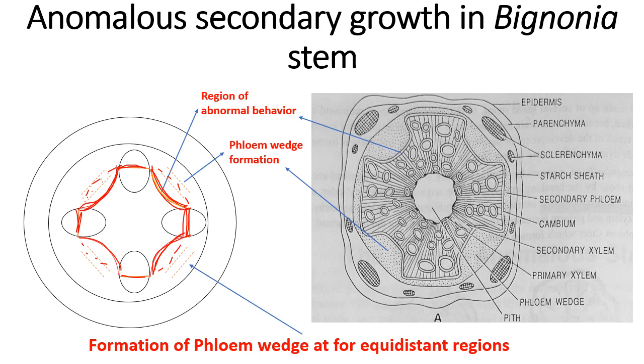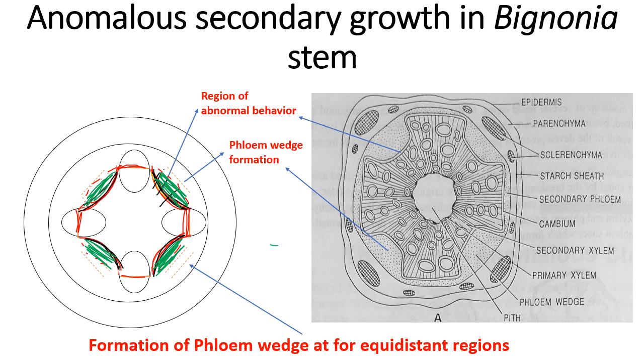I'll change the color so that you can understand. This gets curved inside. If this had been a ring format, the entire tissue inside would be xylem. But it is not happening so. Here inside it has to form xylem, but in this zone it forms phloem. So at 4 equidistant places there is development of phloem instead of xylem.